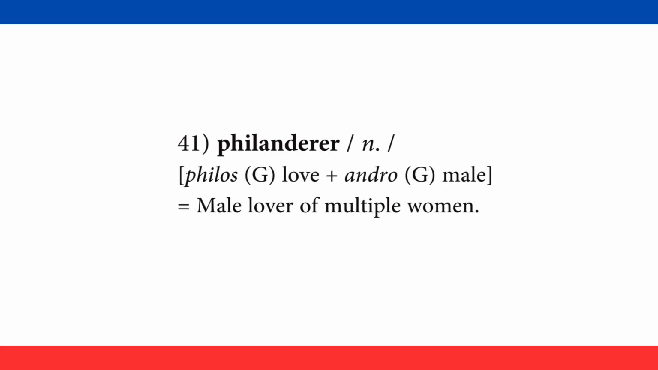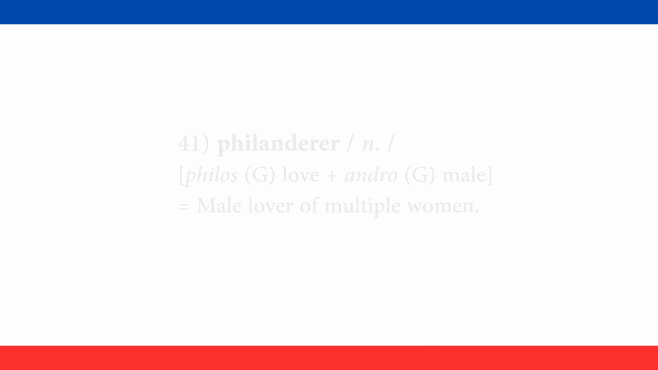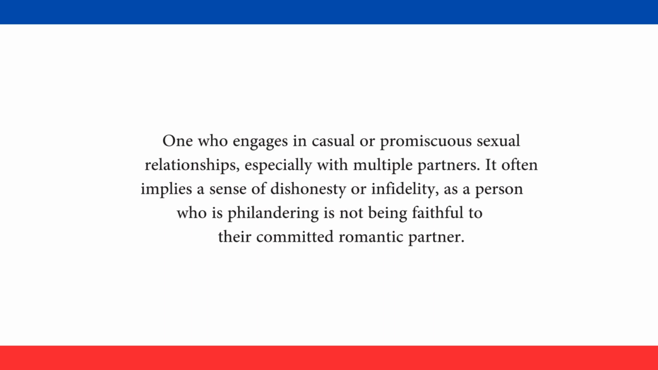Number 41. Philander, a noun, derived from philos, Greek word for love, plus andro, Greek word for male. It means a male lover of multiple women. One who engages in casual or promiscuous sexual relationships, especially with multiple partners. It often implies a sense of dishonesty or infidelity, as a person who is philandering is not being faithful to